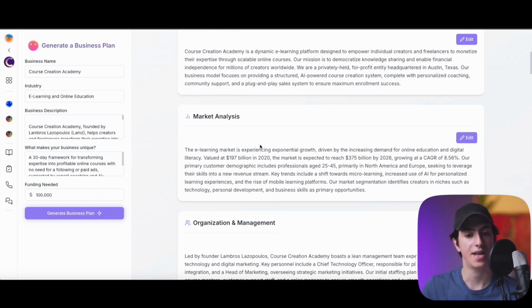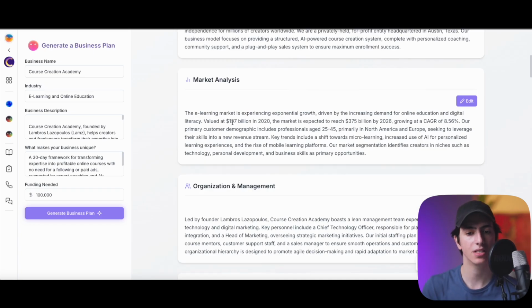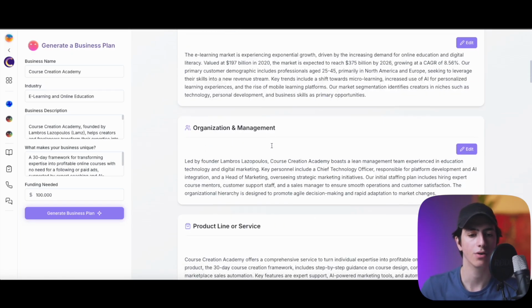Of course, market analysis. The e-learning market is experiencing exponential growth driven by the increasing demand for online education and digital literacy. Valued at 197 billion in 2020, the market is expected to reach 375 billion by 2026 with an 8.56% growth rate, right? So our primary customer demographic includes professionals 25 to 45, primarily in North America and Europe, seeking to leverage learning experiences and the rise of mobile learning platforms.